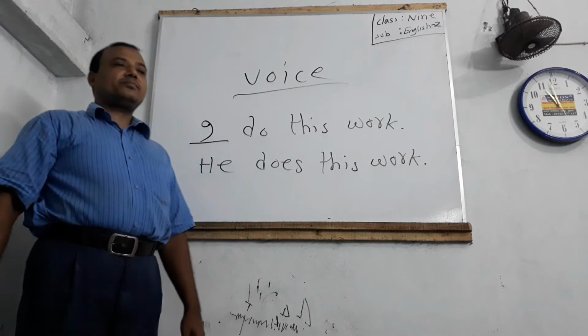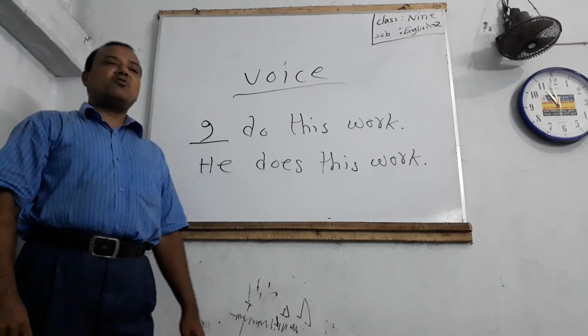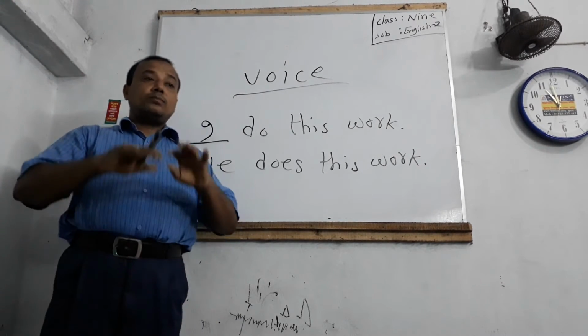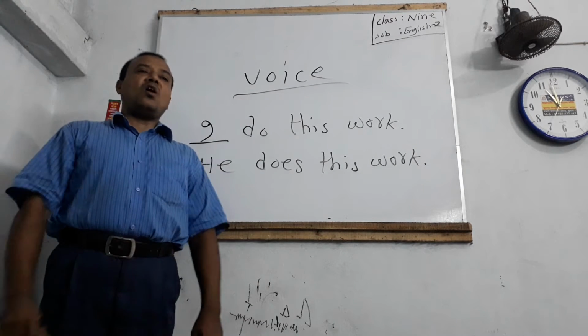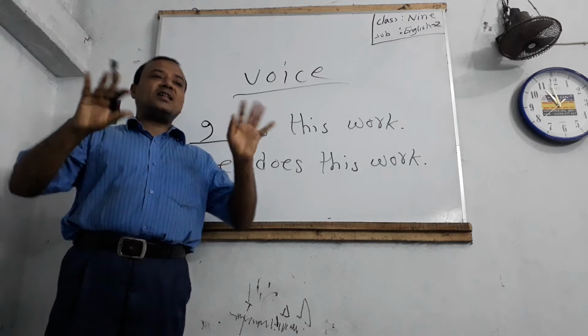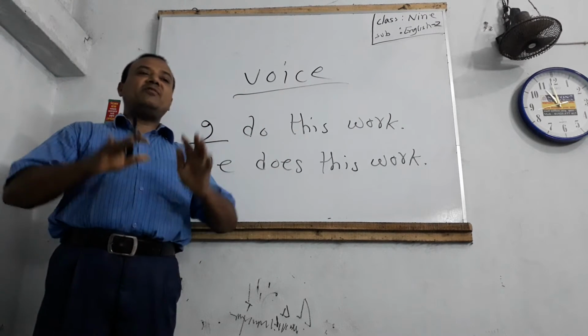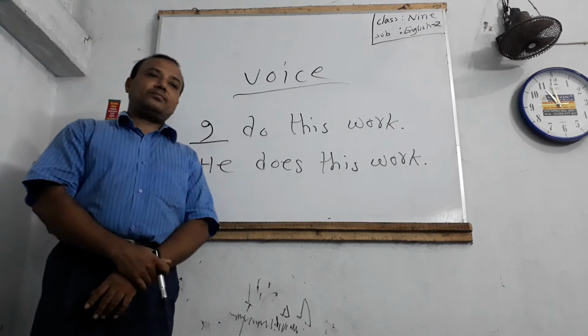Dear students, now we will discuss passive voice. When the subject of a sentence is acted upon, the verb is in passive voice.